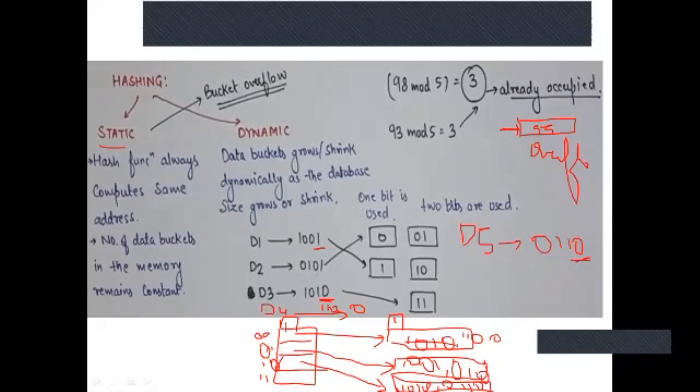So this is nothing but extendable hashing, or dynamic hashing. Basically what happens here is you can either shrink or grow the particular data buckets.